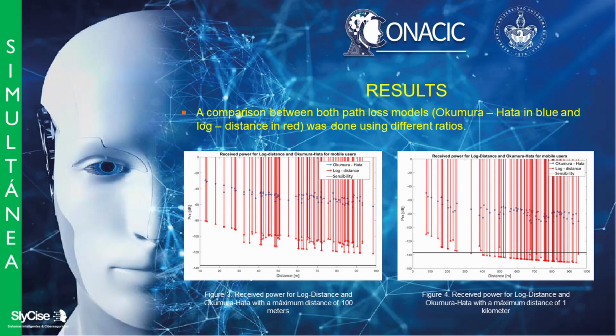If the radius grows, the outage probability for both models grows as well. For the log distance model, if the radius is bigger than 300 meters, the losses will be greater than the sensitivity. In the Okumura-Hata model, the losses at 300 meters are approximately 80 decibels, which is far from the sensitivity, 137 decibels, as shown in figure 4.